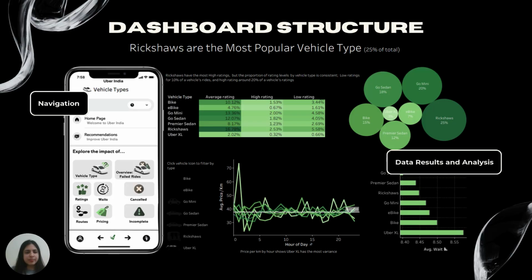Again. Now to discuss our actual dashboard breakdown, we have two different components that are very important. We have the navigation component and the data results and analysis component. The navigation component can be used to go through the different dashboards, go back and forth, and so on. And then the data results and analysis is obviously to analyze the specific data we chose to visualize and then see their analysis and the results.